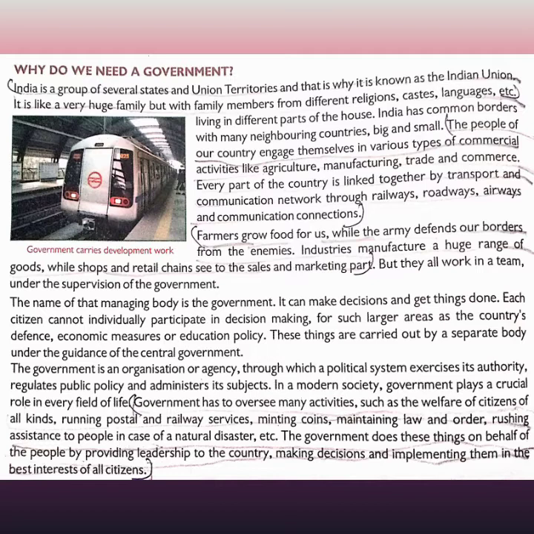What will industry do? If farmers produce wheat, industry will make it into atta, grain, like that. Then that industry will have to supply to the retailer. Industry can't supply to the people directly, because industries are in one part of the state or one part of the city. It is not possible to give home delivery to all, so they transport to the retail shop. It is the retail shops who have to deal with the people to sell. So it is a chain, otherwise it won't work.